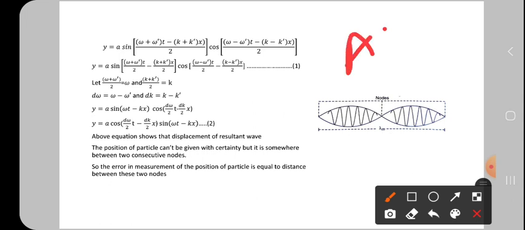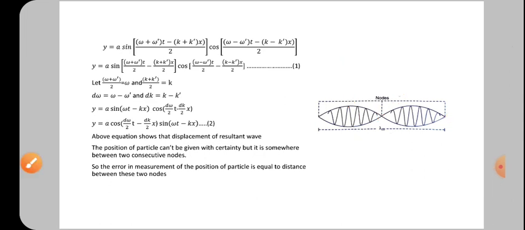At a node the amplitude is 0. Here is one node, and here is another node. Where the amplitude is 0, we call it a node, and where the maximum amplitude is present, we call it an antinode. Node and antinode.